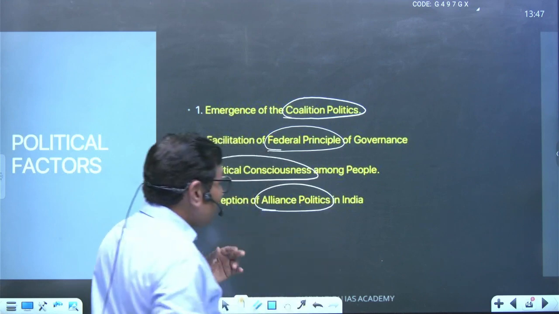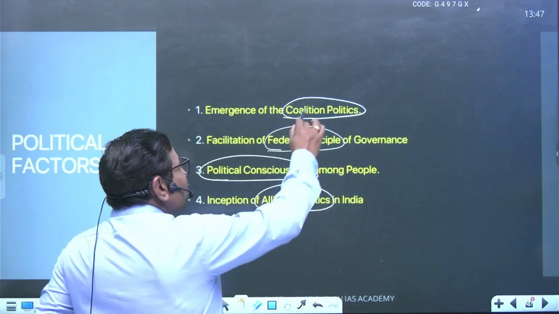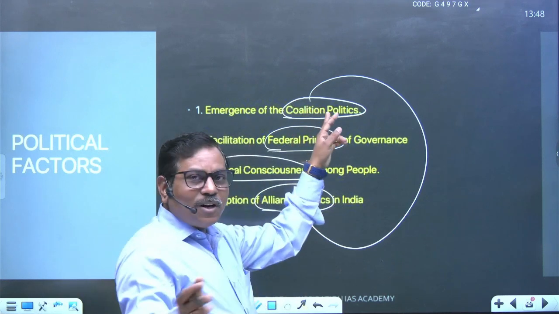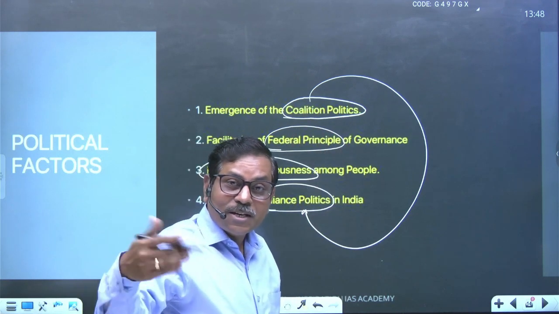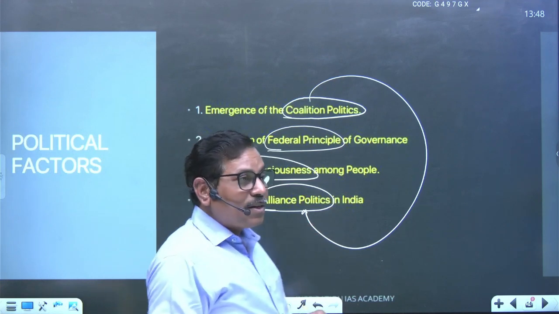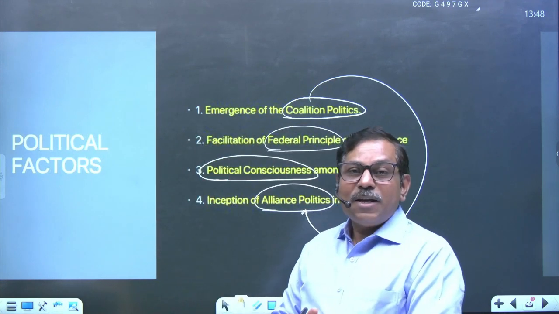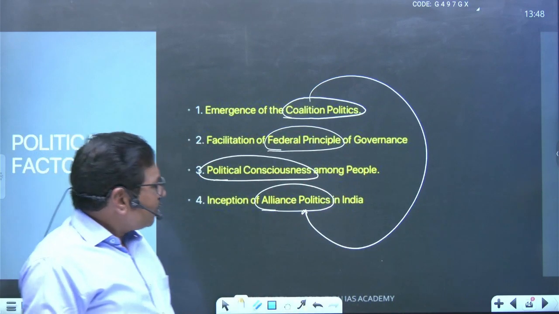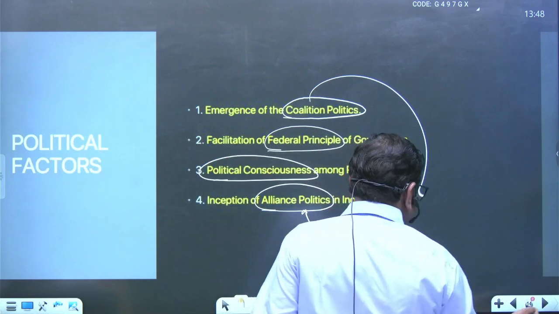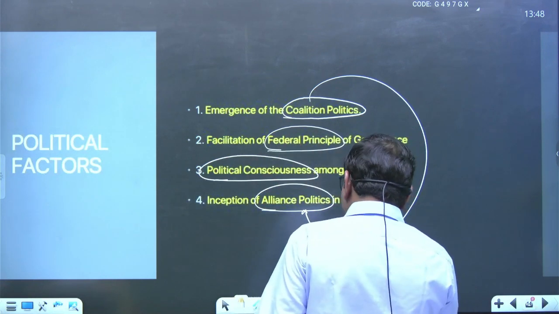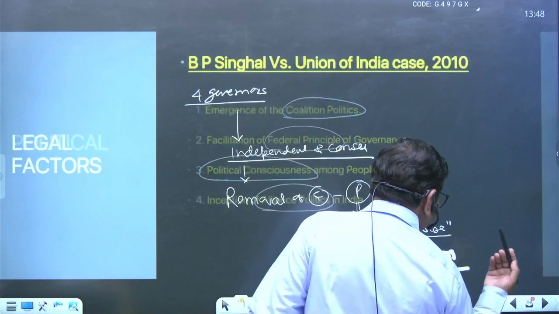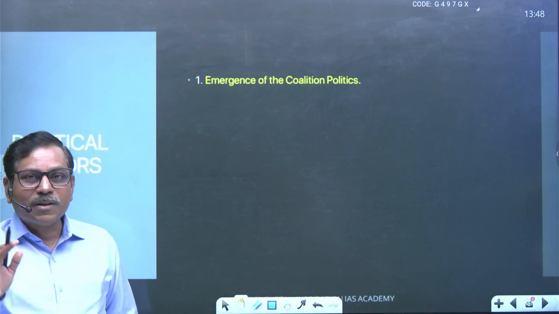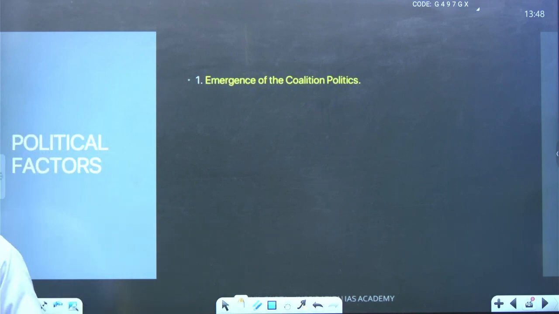And last important, what is called alliance politics. Coalition politics becomes a part of alliance politics. Now here there is somewhat of instability, but the degree of stability increases under alliance politics. After the NDA and UPA regimes, it has become a part of a very, very important approach, right? So let us go for the discussion of each and everything appropriately. And this is related to the first important area, the emergence of coalition politics.